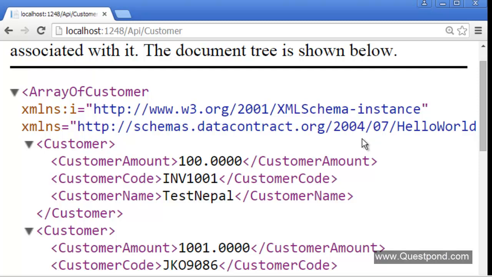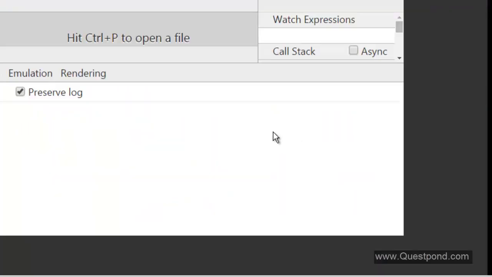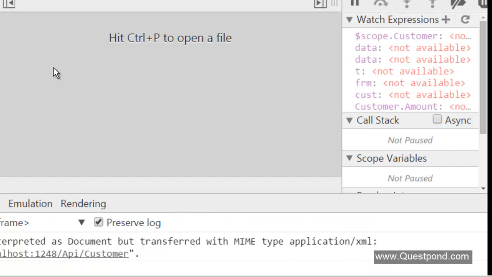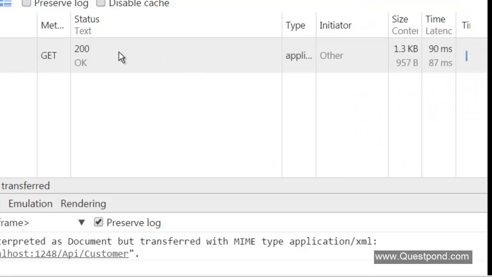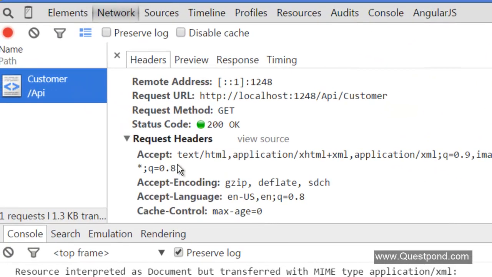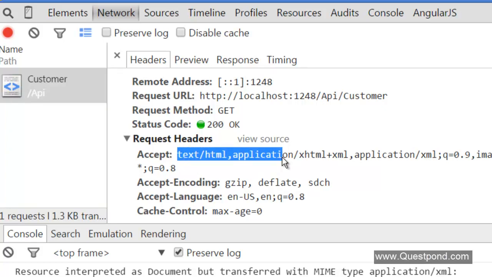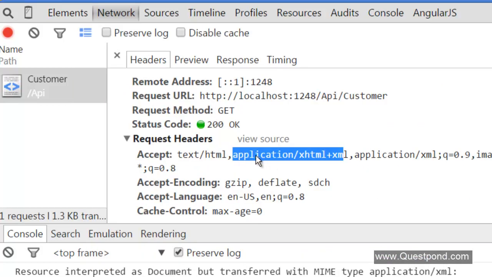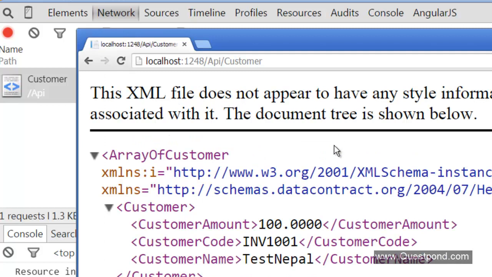Because remember I said, if you do a Control Shift I, and press enter here, and go to the network tab, when the request was made, the Chrome browser said that it understands text/HTML or application/XHTML. So because it understands XML, that's why he sent XML to him. Depending on this accept header, the content type, he actually sent this response.